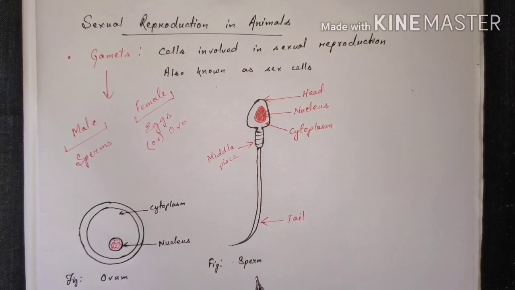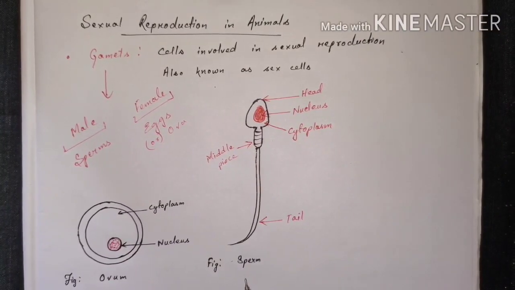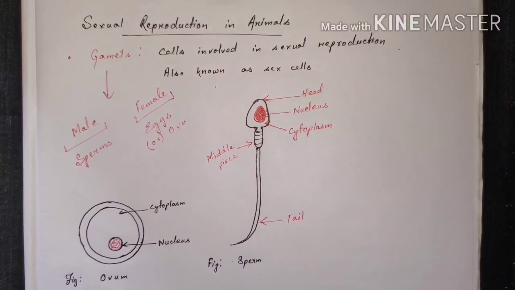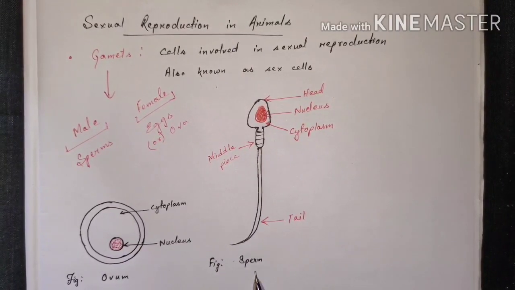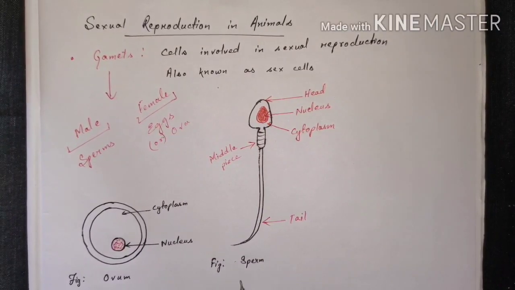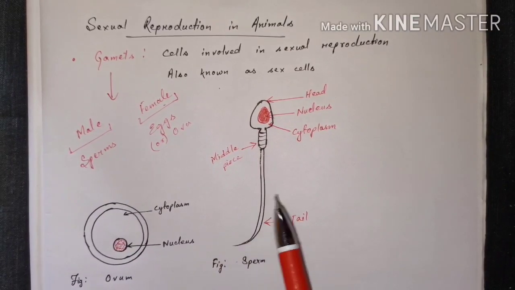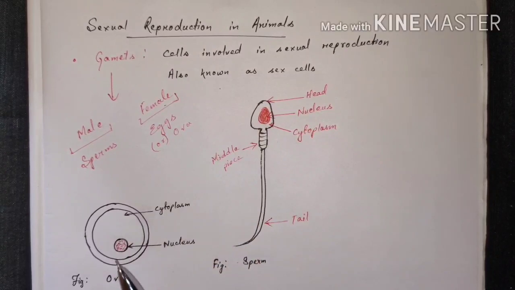This is the diagram of a human sperm, and this is the diagram of a human ovum. The sperms are motile, but the ovum is non-motile. The sperms are much smaller than the ovum, and when the sperm and the ovum fuse together, they form a single cell which is known as the zygote. The nucleus of the sperm as well as the nucleus of the ovum contain chromosomes.